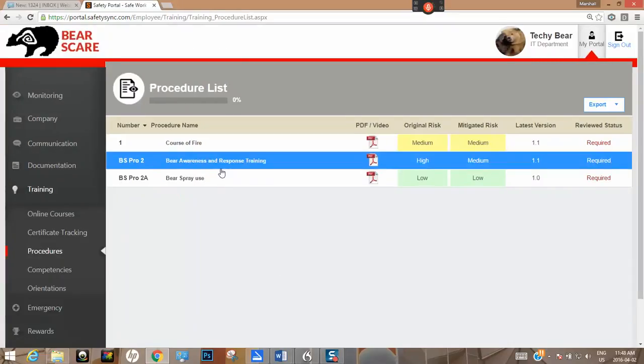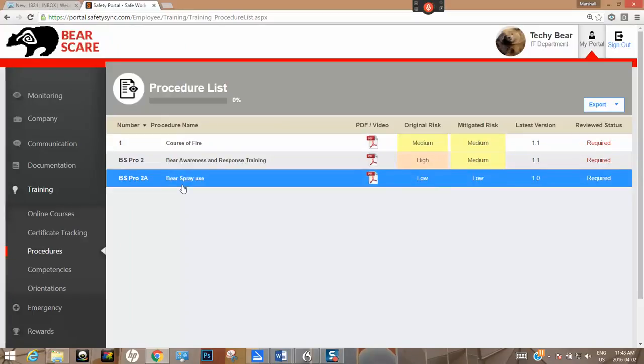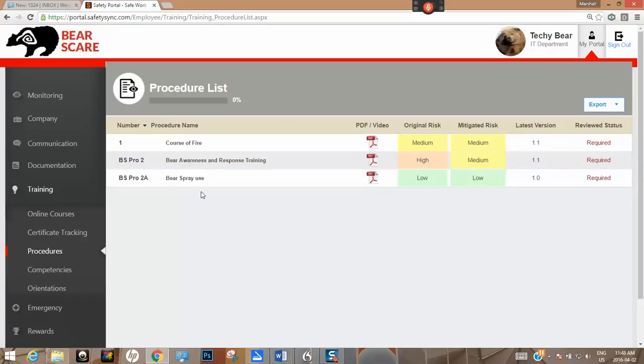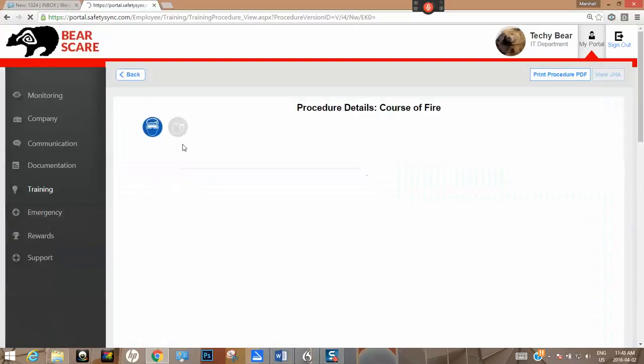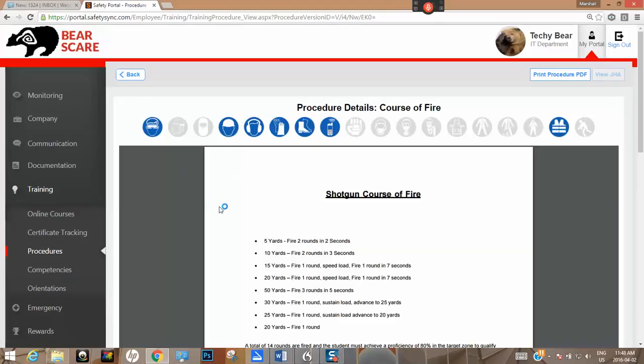Procedures. These are the procedures that you need to do prior to training. In each procedure, so this was the Course of Fire that most of you did on the weekend.